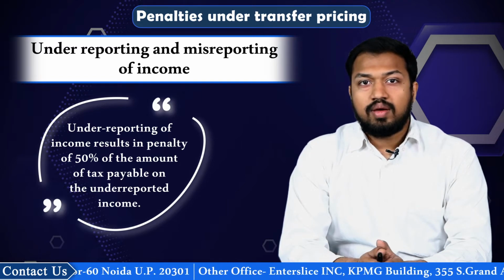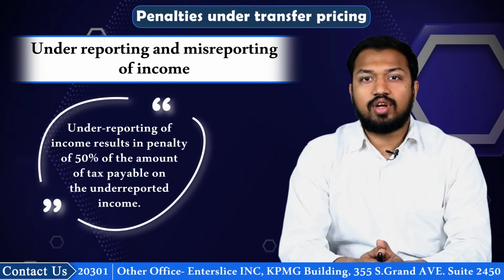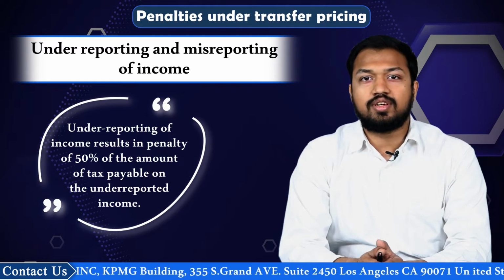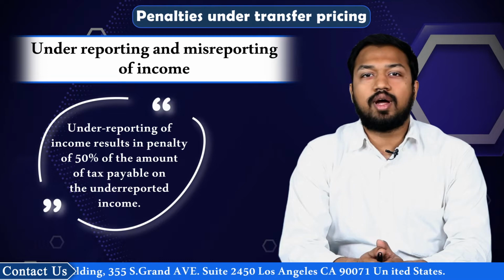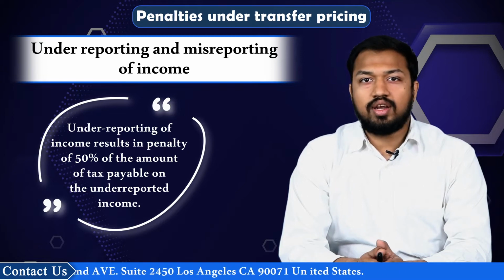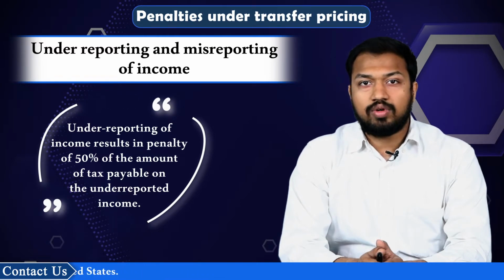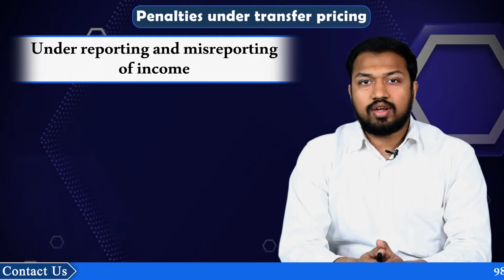Misreporting of income means failure to report an international transaction or transaction deemed to be an international transaction or specified domestic transaction to which the provisions of Chapter 10 apply. Underreported income that happens due to misreporting results in a penalty equivalent to 200% of the amount of the tax payable on the underreported income.